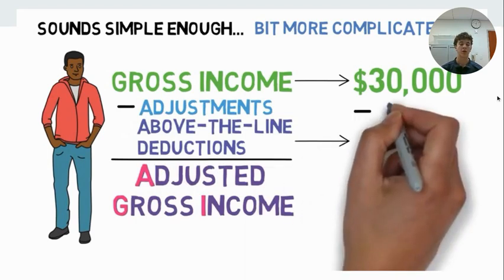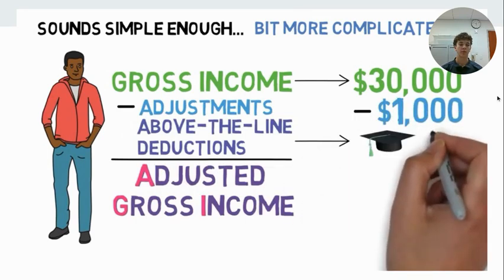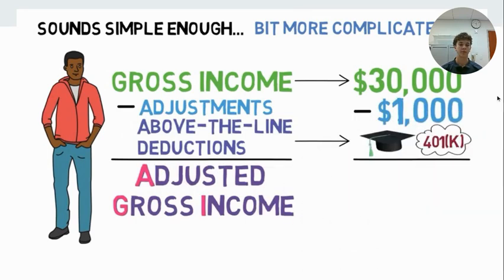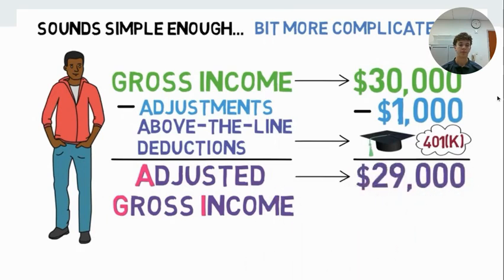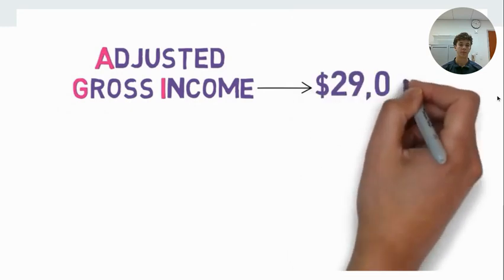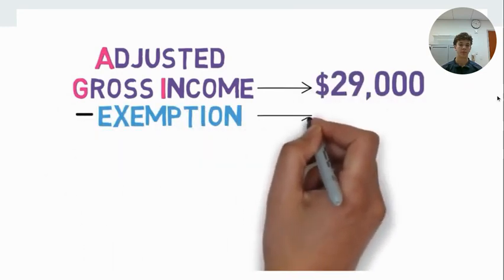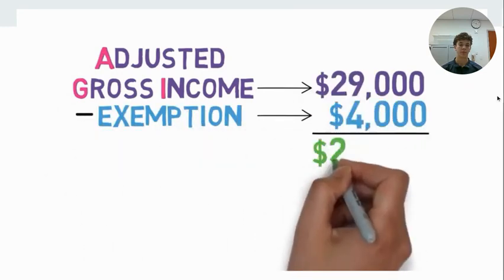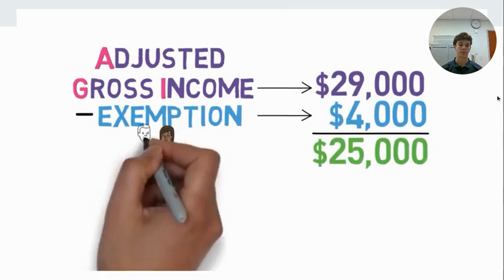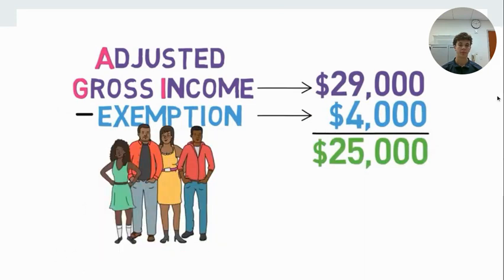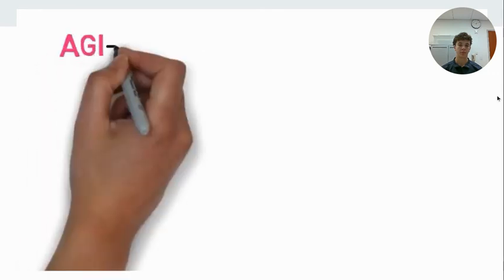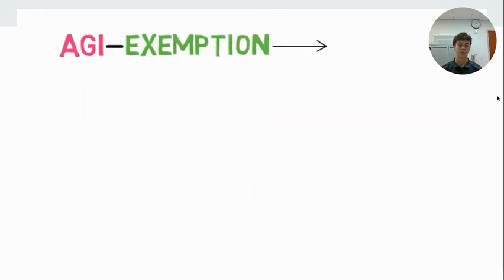For example, if Ray paid $1,000 in combined student loan interest, his AGI would move from $30,000 to $29,000. This number can be then lowered even further if Ray takes an exemption. An exemption is a flat $4,000 reduction in AGI available to each taxpayer for himself, his spouse, and each one of his dependents. For example, if Ray takes his exemption, his AGI, currently at $29,000, will be lowered to $25,000.